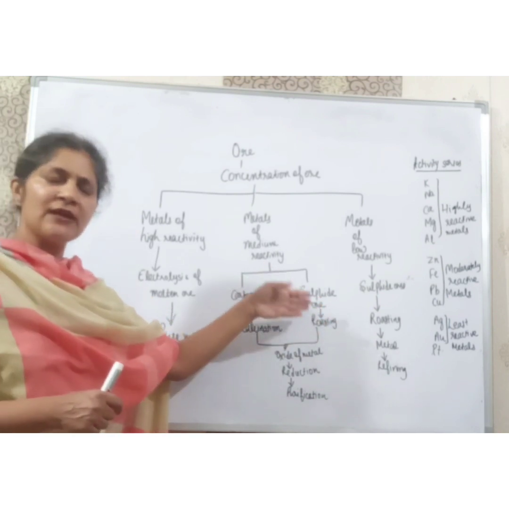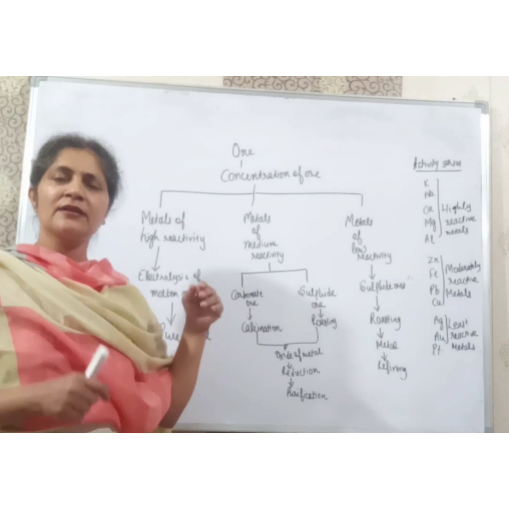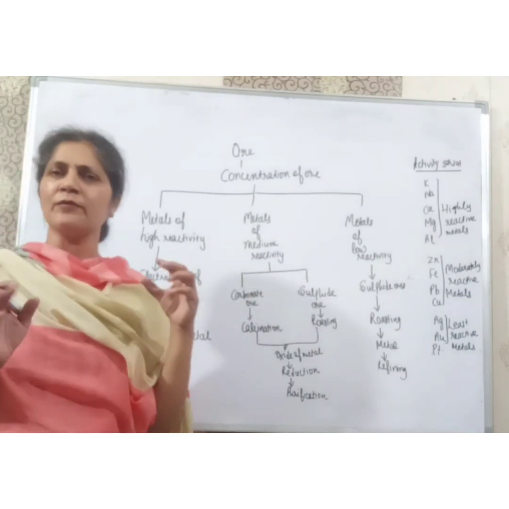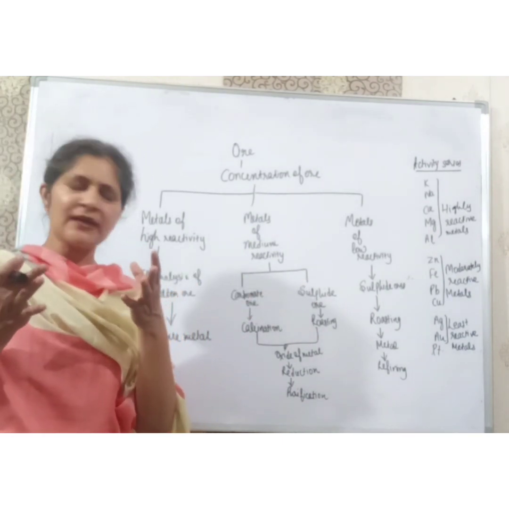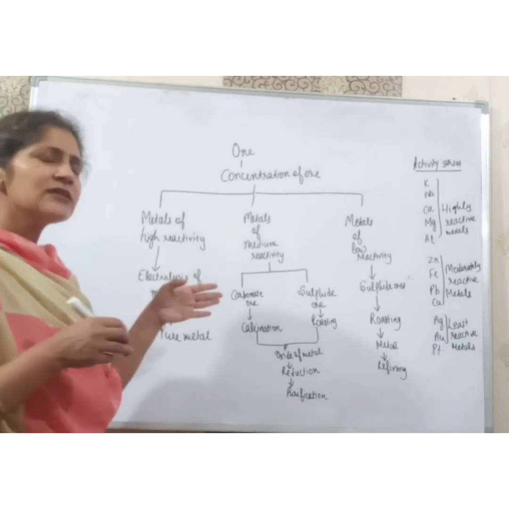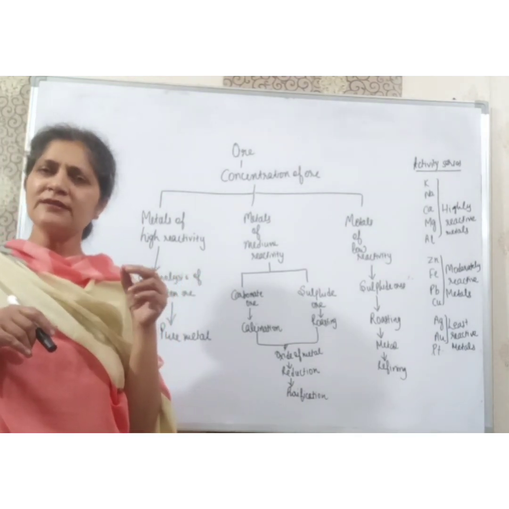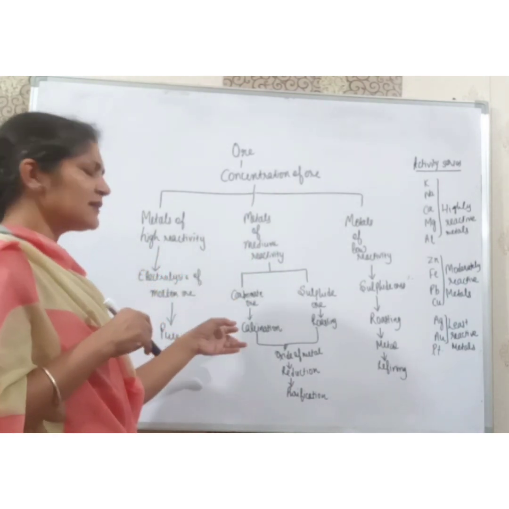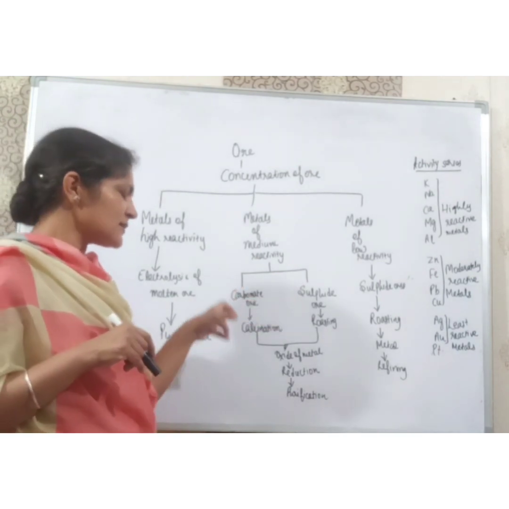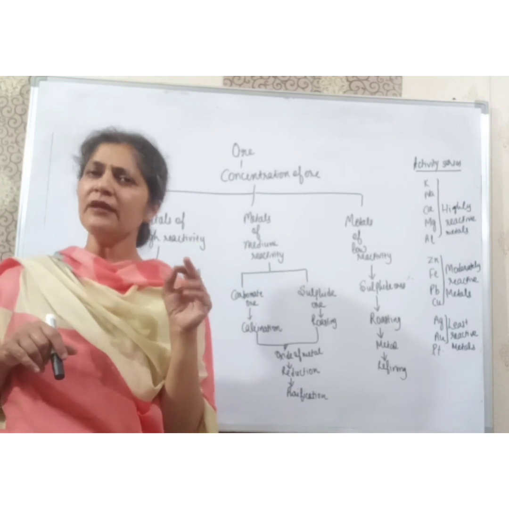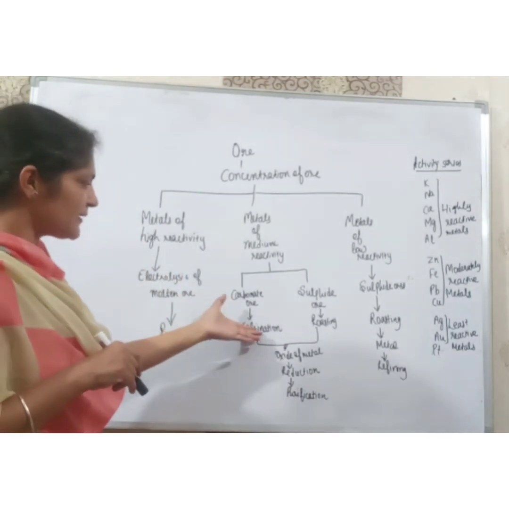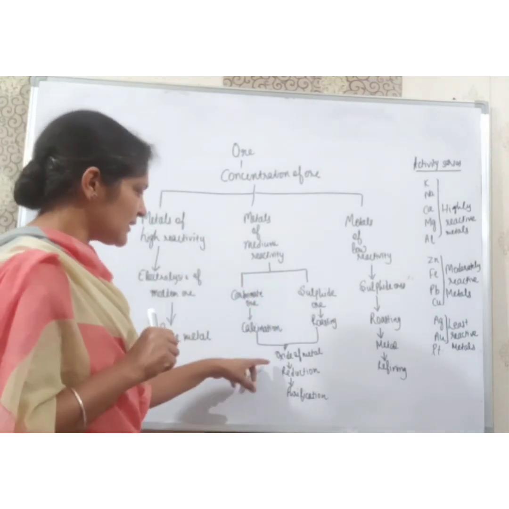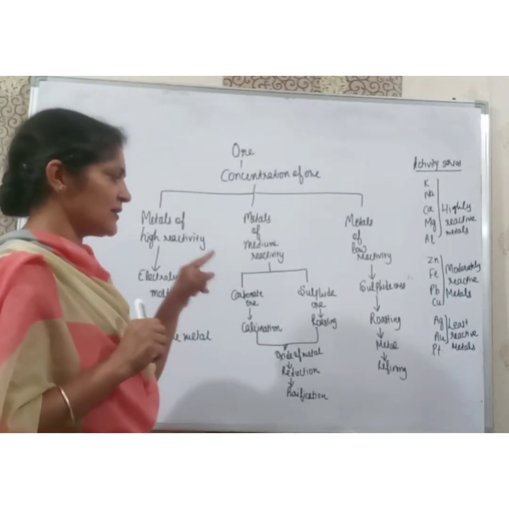Now students, you will ask, what is calcination and roasting? In detail, we will discuss in the next sessions, but in short, these two are forms of combustion, burning. The difference is that calcination is done in the absence of oxygen and roasting is done in the presence of oxygen. From here we will get the oxide of the metal. You know, metal oxides can be easily reduced, so reduction will be done and then purification, right?